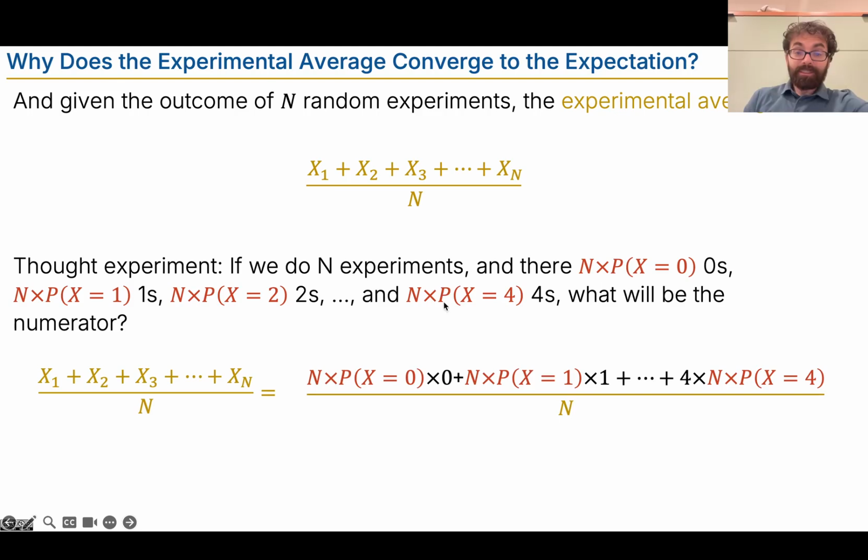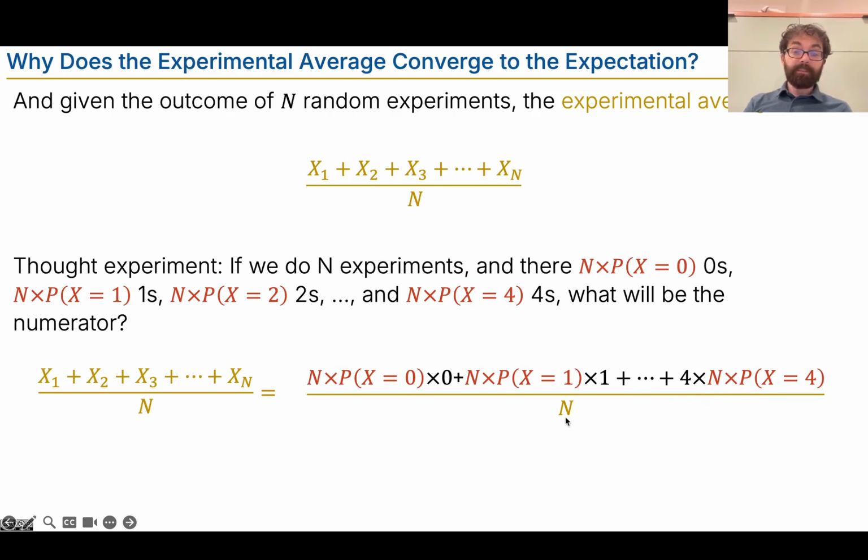So the numerator is just going to be n times the probability of x equals 0 times 0. Why? Because that's how many zeros you have. And at the very end, we have 4 times n times the probability that x is 4, because you have this many 4s. In the numerator, you add up all those 4s and you get 4 times that number. Great. So now what I've shown is that as n gets really big, this is roughly what we expect this experimental average to be.